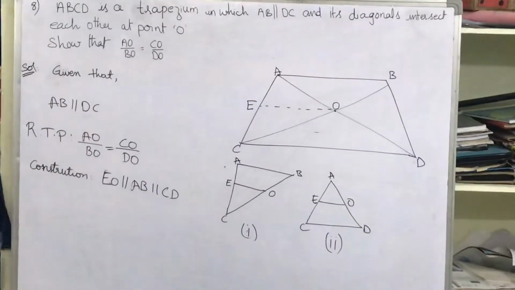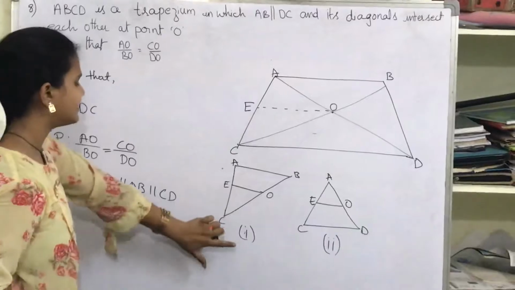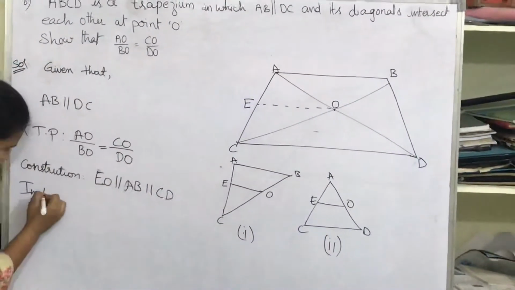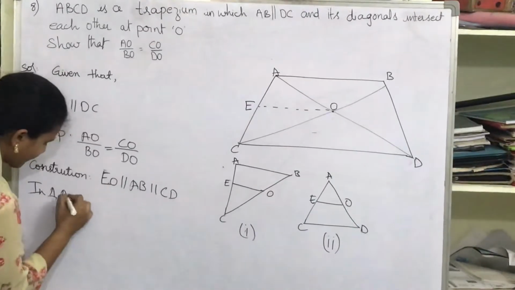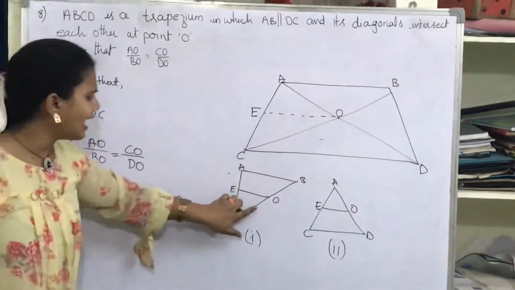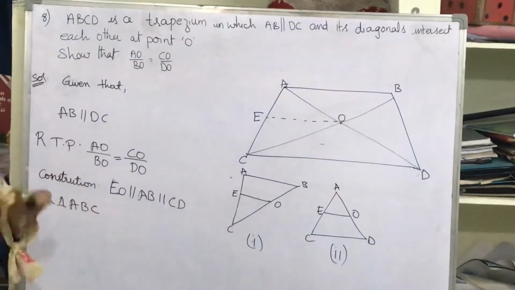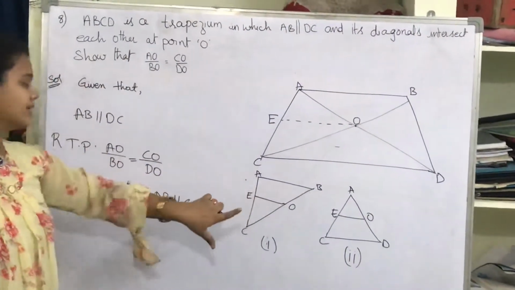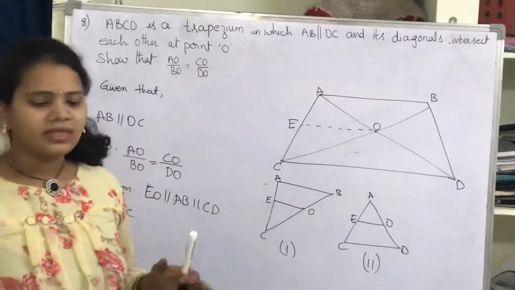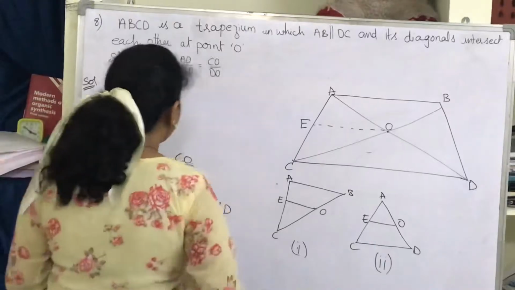Now here, firstly consider the first triangle, guys. In triangle ABC, we know that EO is parallel to AB. If a line is parallel to one side of a triangle, then the other two sides are divided in the same ratio.